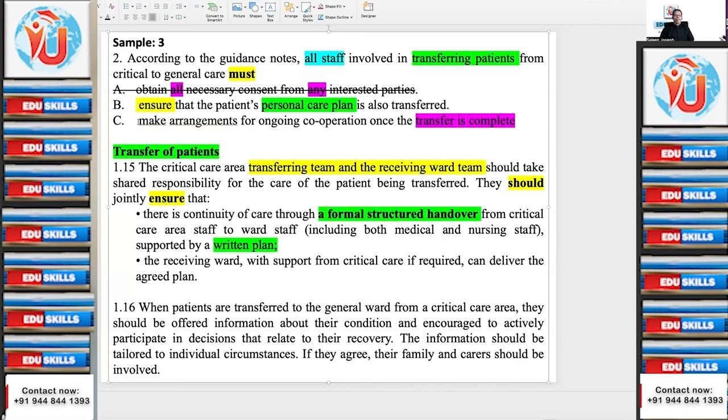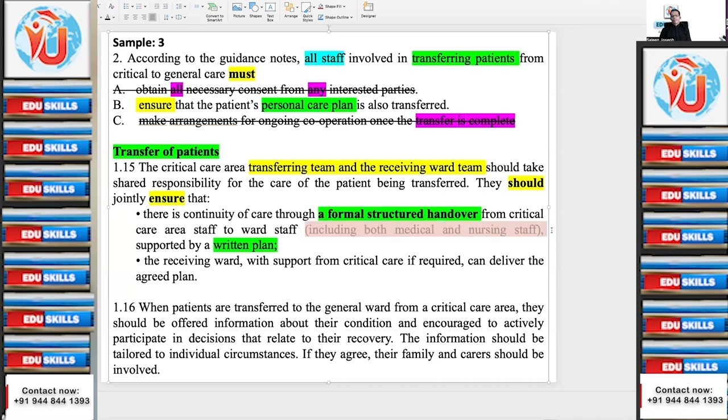Actually, we have seen that the first one is too absolute, so we eliminated it. The third one is speaking about what has to be done after the transfer. But the question is not about after the transfer, but being transferred. During the transfer, what is to be done? So you feel there is an answer here? There is continuity of care through a formal structured handover from critical care area staff to ward staff.